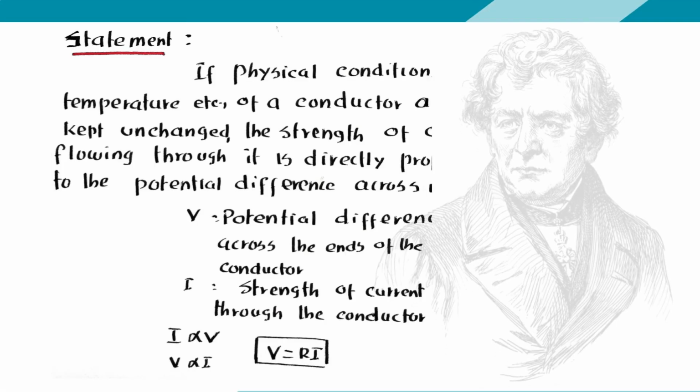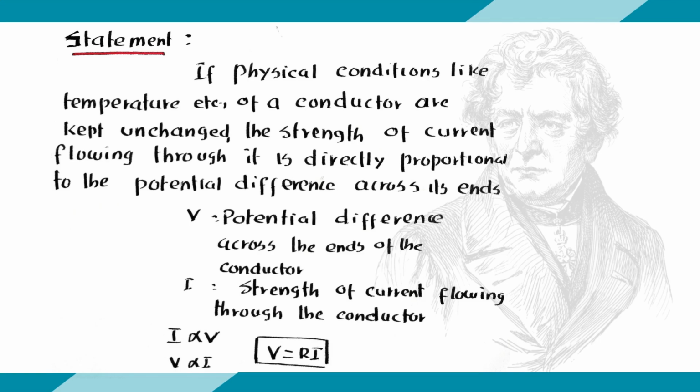Let us see what Ohm's law is. The statement of Ohm's law: if physical conditions like temperature, etc. of a conductor are kept unchanged, the strength of the current flowing through it is directly proportional to the potential difference across its ends. Try to understand.